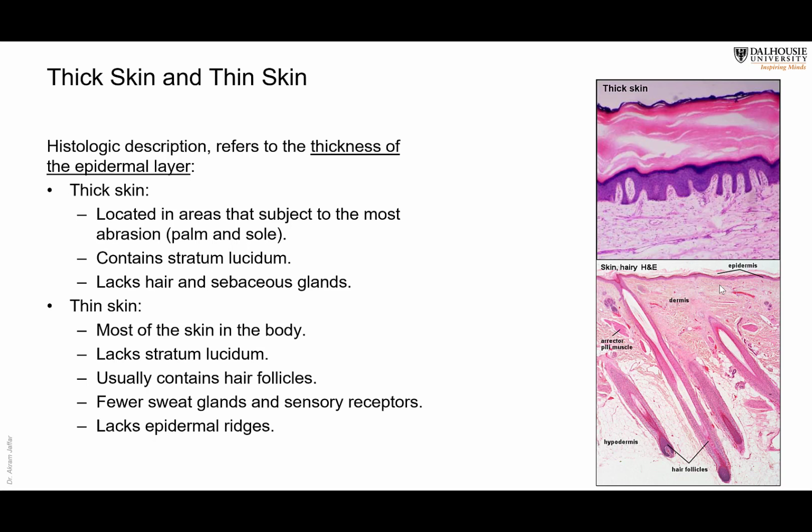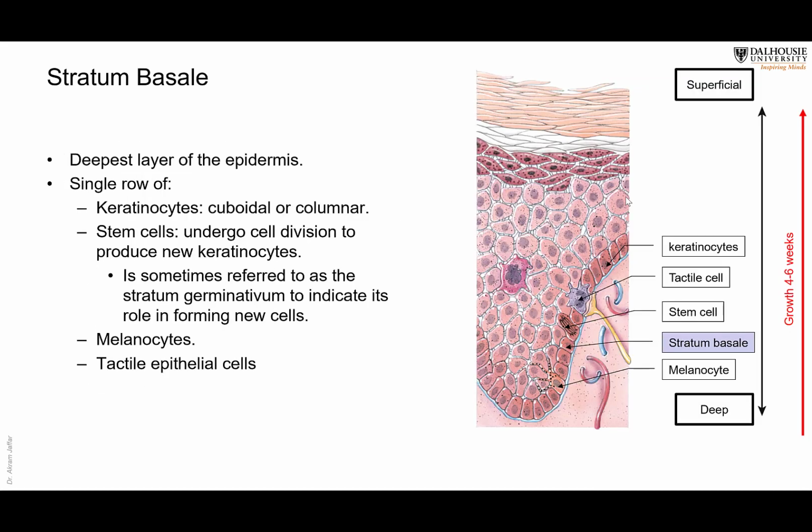These are the ridges that are present on the surface of the skin, and they are a reflection of these papillary ridges that are present here, and they have a pattern. In other words, they constitute what we call the fingerprints. So they have a certain pattern. This is not present in thin skin.